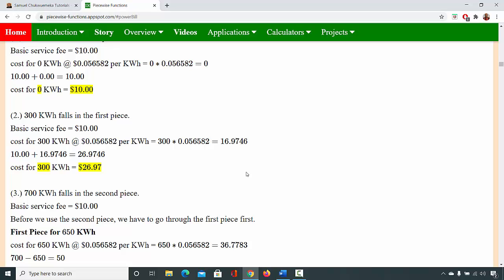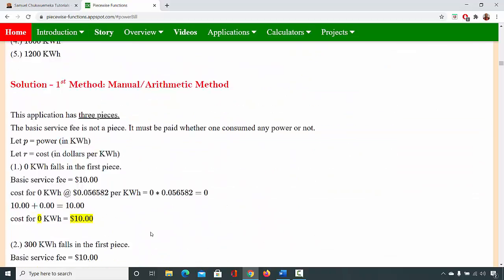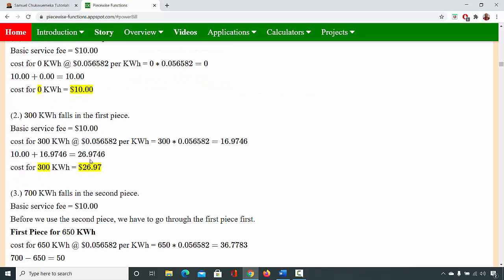Once you do that, you must add the basic fee. The basic fee is required whether there is any power consumption or not. So the basic fee applies to all three tiers. You now add it to that and it gives you 26.9746.